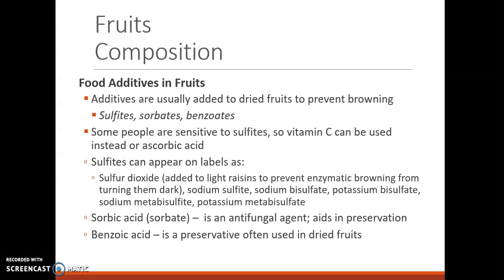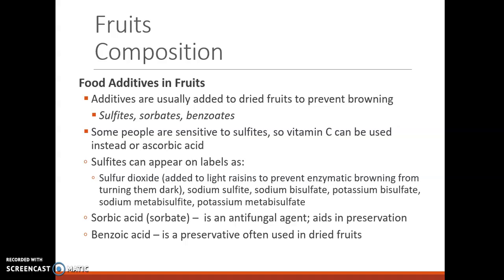So there are things that might be added to fruits to prevent browning. So this will be dried fruits, or sometimes if you see fruits that are packaged in the grocery store that have already been cut, they might have sulfites, sorbates, or benzoates added. And the reason is to prevent that browning that we talked about, enzymatic browning. Some people are sensitive to sulfites, so vitamin C, or ascorbic acid, could be used instead.